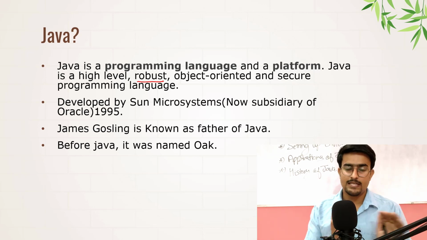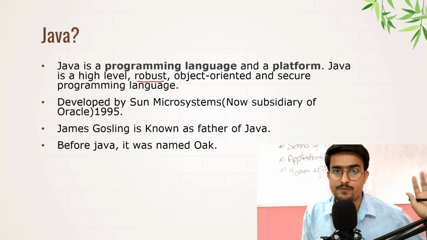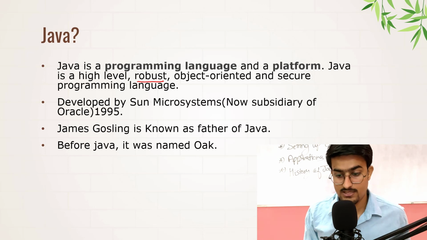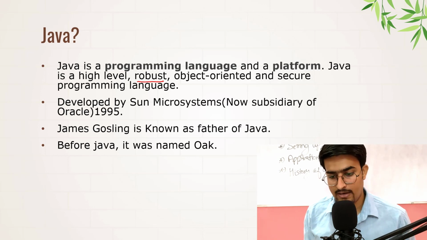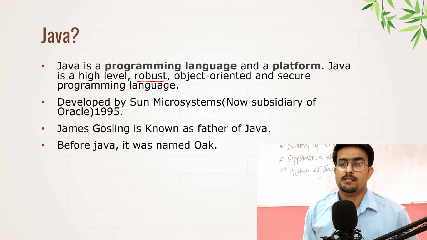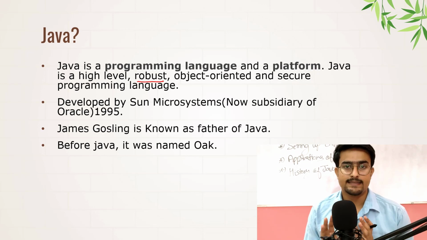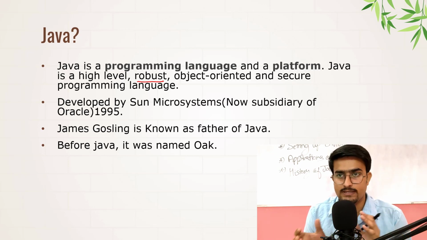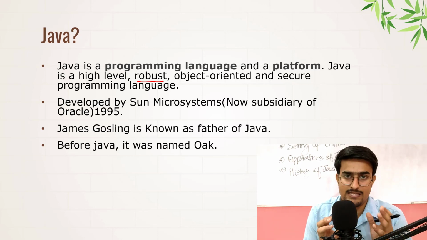Everything started in 1991 by James Gosling, who was the main team lead in the Green Team, also known as the Oak Team, or also known as the Java Team. Before Java it was named Oak. The story behind this is that James Gosling first thought we would give the name Oak to this technology because it was simple and peaceful.